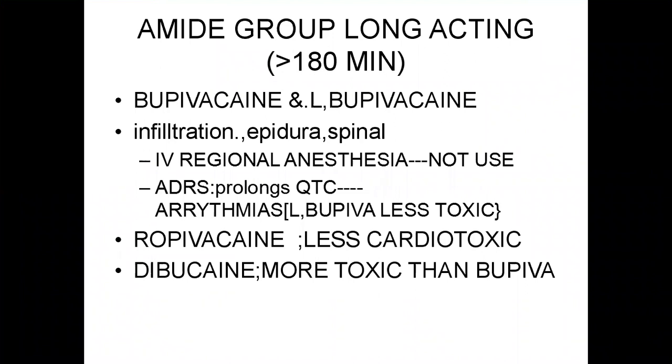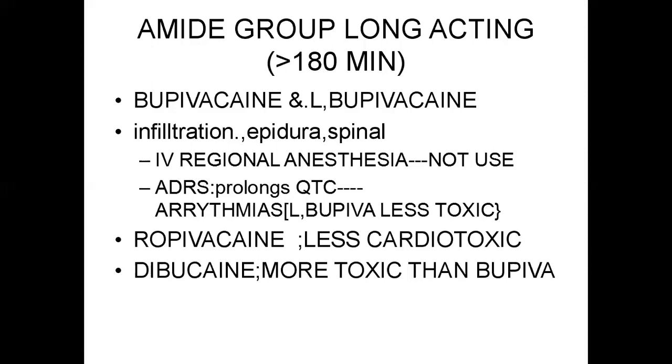Pharmacological characteristics. In the amide group, the long acting drugs act for more than 180 minutes. In this long acting group, we have bupivacaine and levobupivacaine. Levobupivacaine is the levo stereoisomer of bupivacaine.